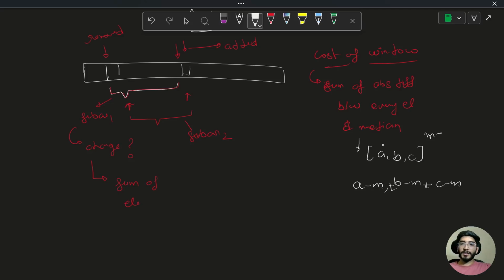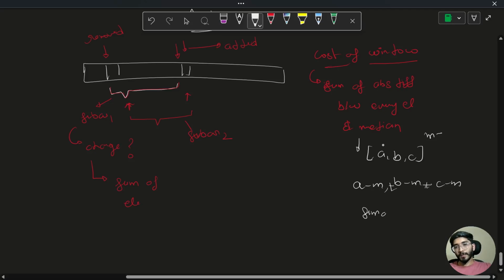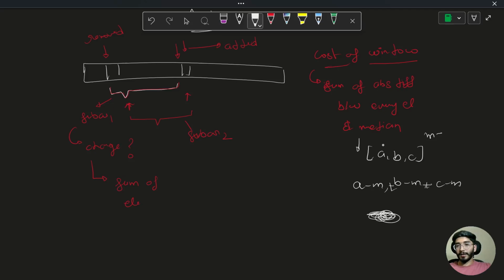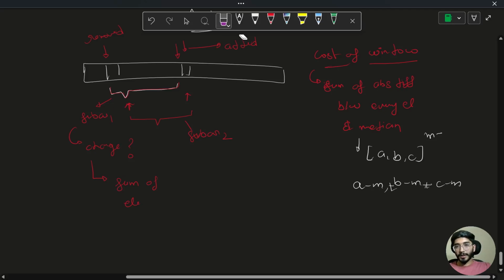In some of the cases, c would be greater than m or c would be less than m. We don't know. So overall, if I sum all of these things, it will be nothing but the sum of the array. Or if I take m together on a single side, it will be a plus b plus c minus 3m.